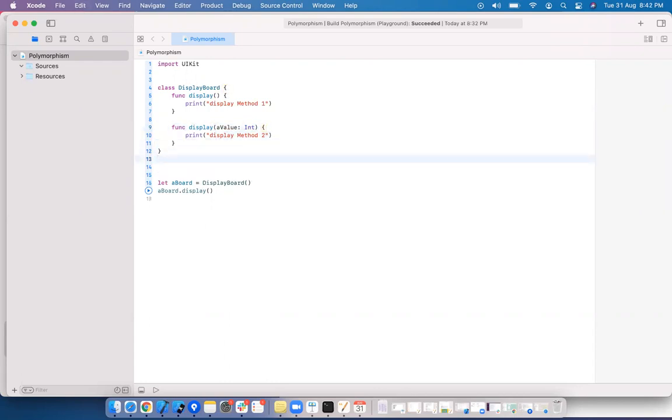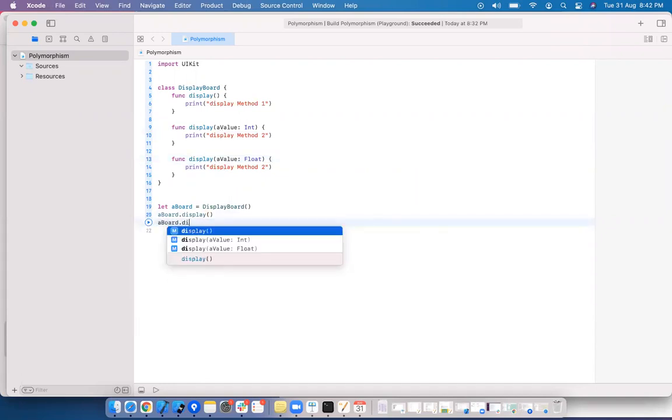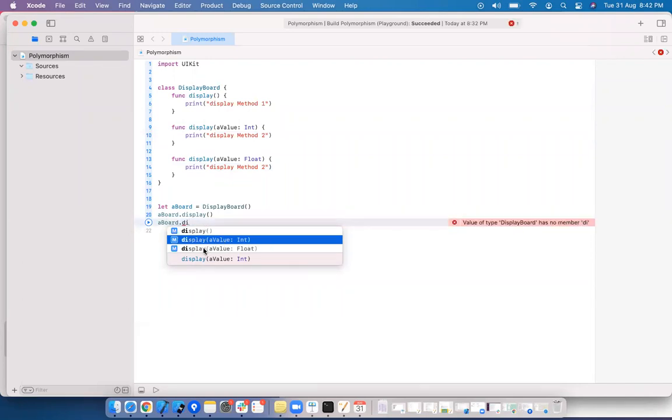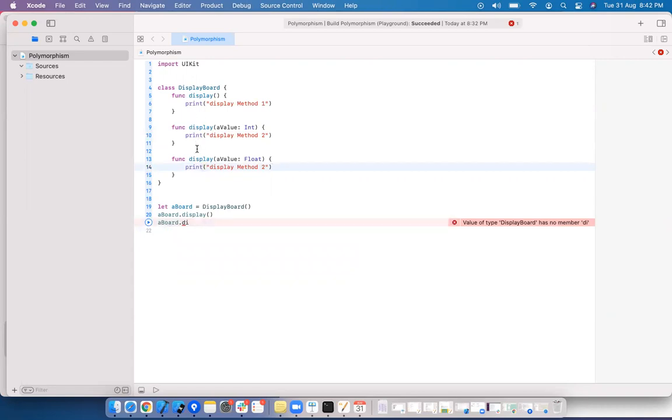I want to have one more display and want to display a float. Here this is allowed. If you see abo.display, the method name is display a value here. The type is different here. So this is allowed. We are trying to achieve overloading here. In overloading, there should be a difference in number of parameters or type of parameters. Here the type is different.